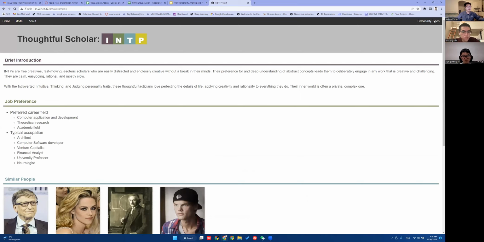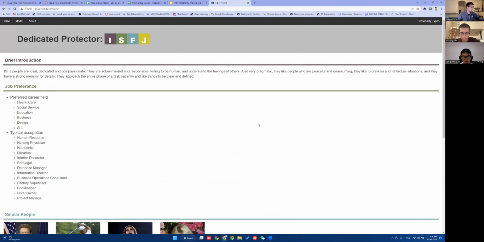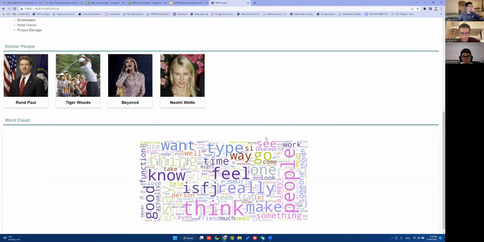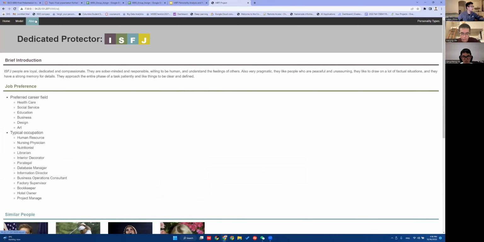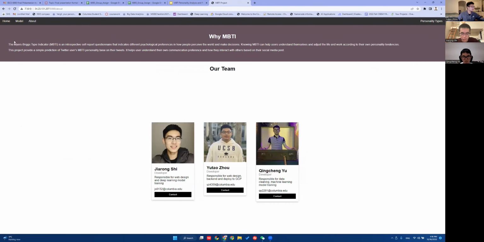On the top right, we have a personality types button. As you can see, there are 16 types of personalities, and you can check them out, and it will show the same structure. For the About page, we introduce why we use MBTI and why it matters, and you can also contact us by clicking the contact button there.